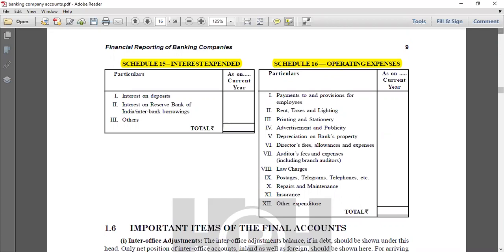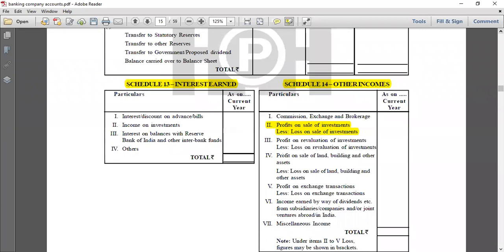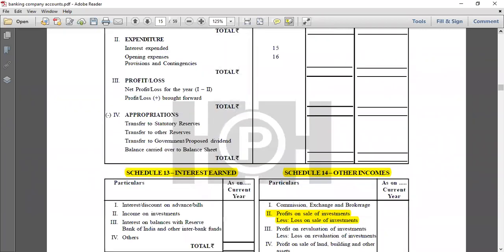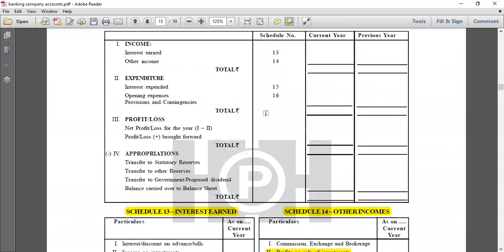Now, after we have accounted for all the incomes and all the expenditures, ultimately we get the net profit or the net loss. All right. Now, what do we add to it? We add to it the profit or the loss that has been brought forward. So maybe there is some profit brought forward from the previous financial cycle. So we add it over here.